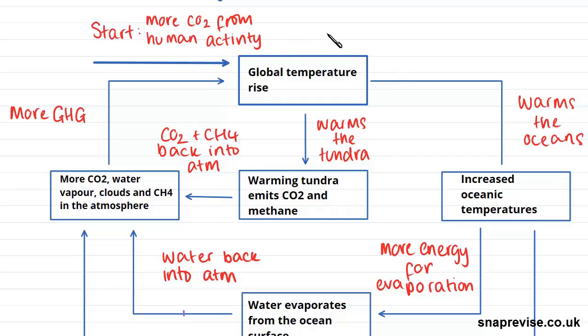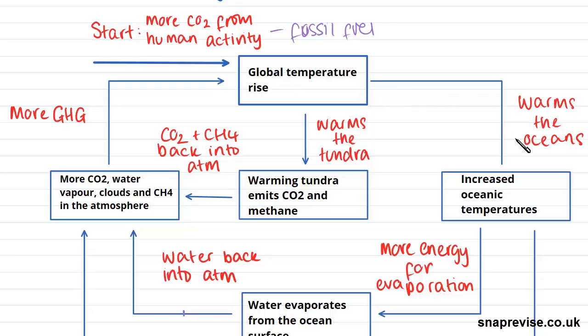So this is our positive feedback cycle. The main input to this cycle is more carbon dioxide being released into the atmosphere from human activity, such as the increased use of fossil fuels. And the initial impact that this is going to have is it's going to cause a global temperature rise. And this is going to have two impacts.